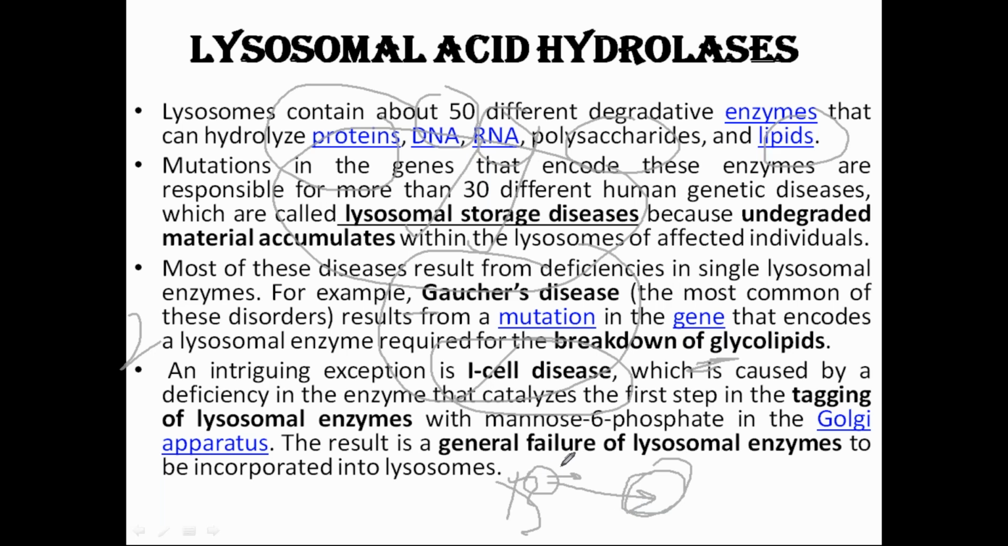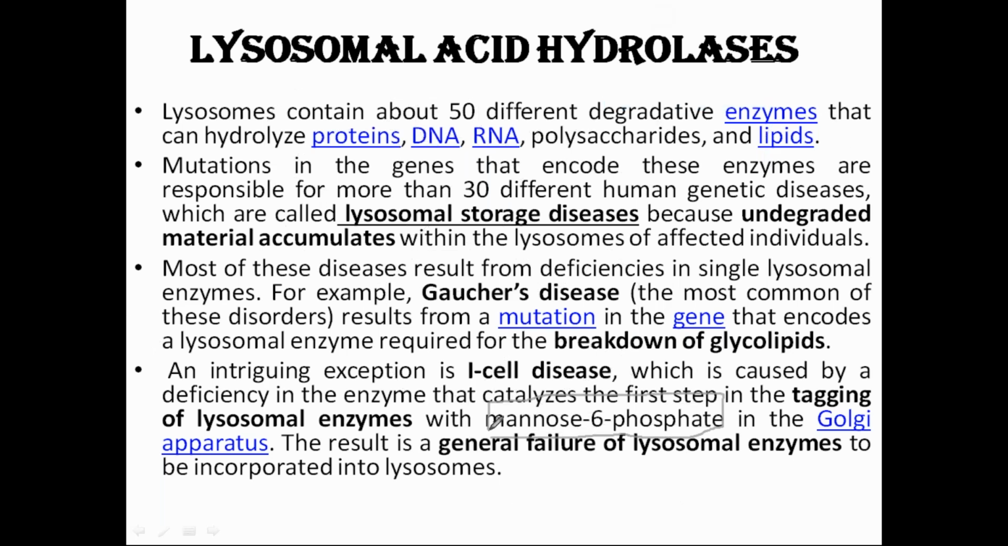Why? Because there is a receptor called the mannose phosphate receptor. Very important, this mannose 6 phosphate receptor. When this receptor is present, it acts like an eye, and it will target those vesicles to go to the lysosomes only. That is why I have made an analogy with the eye, and you can remember this very easily when I-cell disease comes.